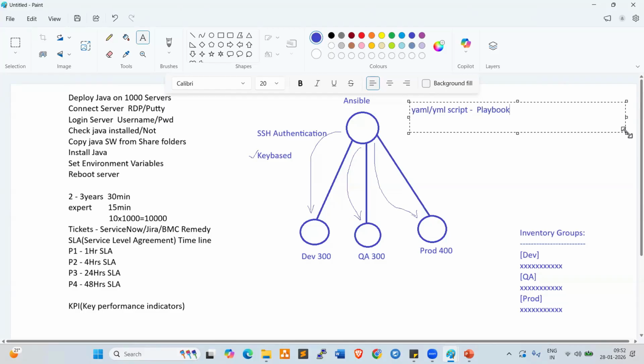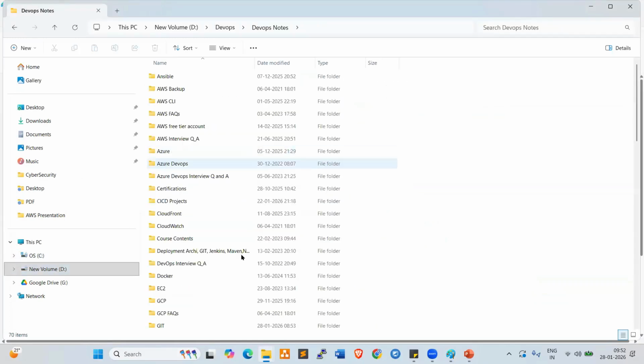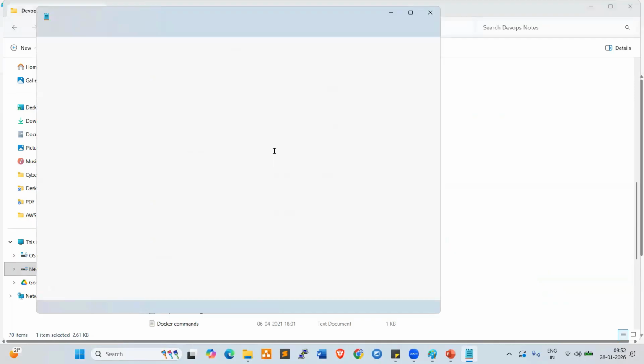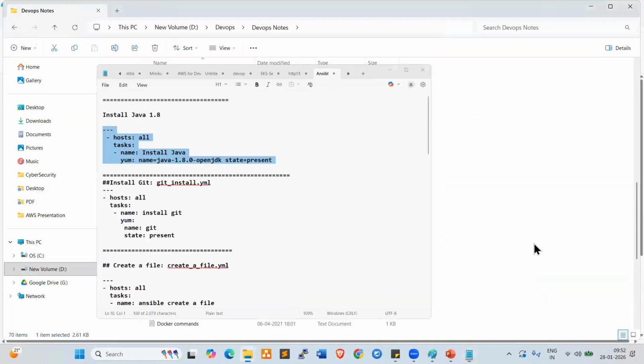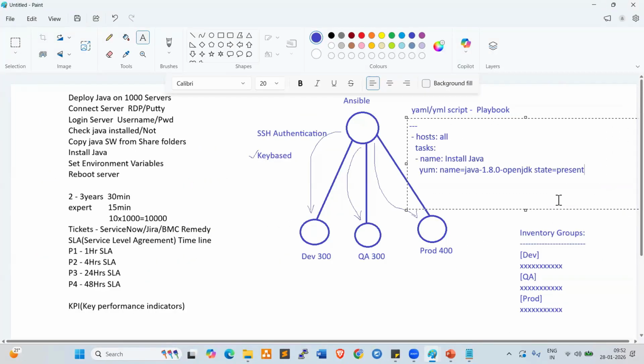Playbook, very simple playbook. These YAML scripts are provided by Ansible only. Ansible itself, the scripts are available. Where we get those scripts, I'll show you. Now, if you want to deploy Java, look here, everyone. This is the script. Open this. Yeah, look here, everyone. If you want to deploy Java, this is the script.